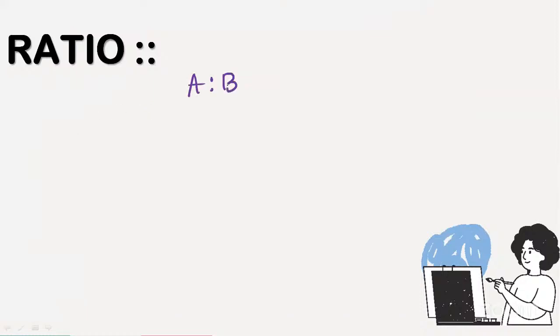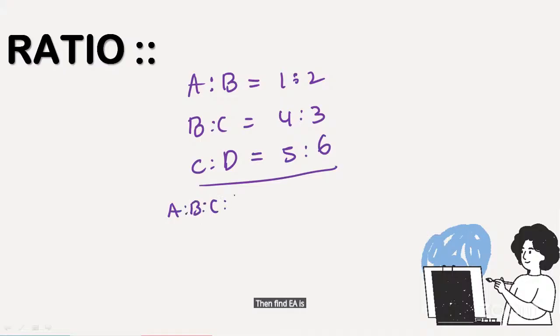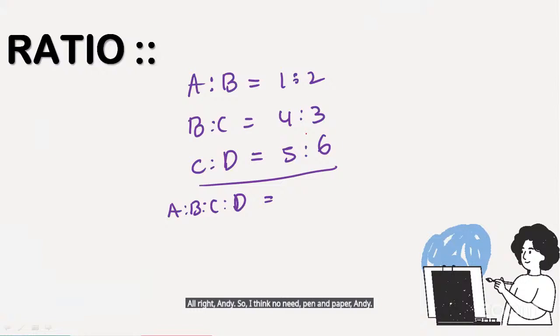For example, A is to B is equal to 1 is to 2. Next, B is to C is equal to 4 is to 3. And next, C is to D is equal to 5 is to 6. Then find A is to B is to C is to D. I think no need of pen and paper, we can solve quickly.